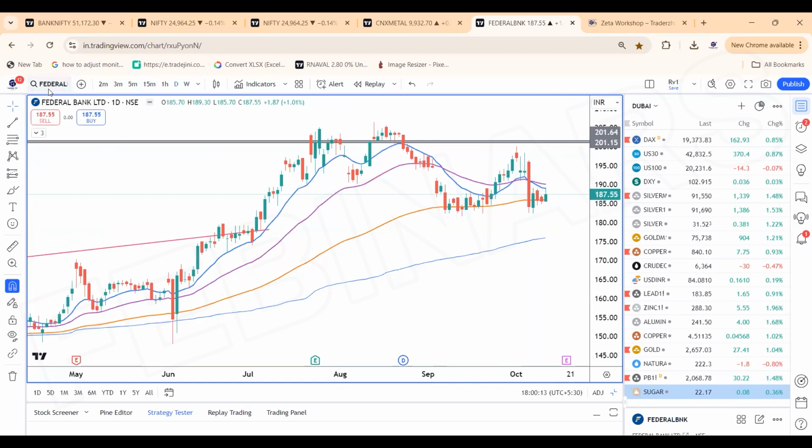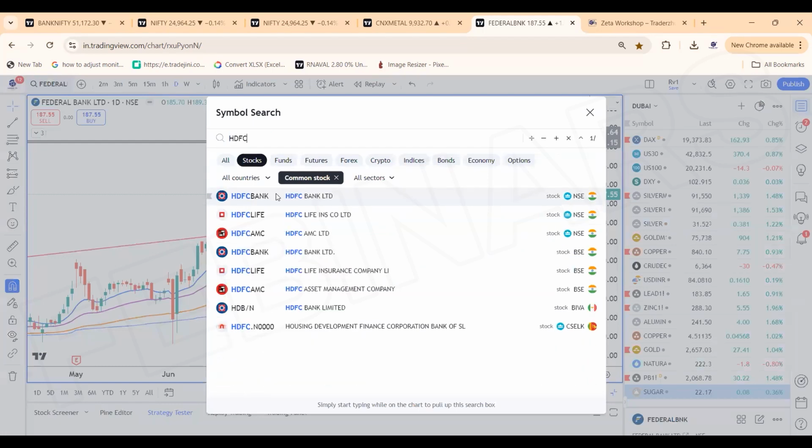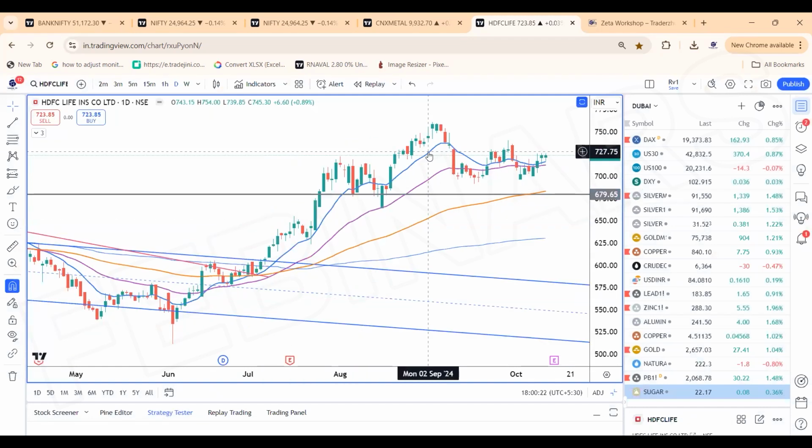stops. Federal Bank looks good on the charts. HDFC Life also looks good for me on the charts. HDFC Life Insurance, where some basing pattern is happening in the stock with 690 to 680 to 695 as a good support. And once we break 730.35, now already we are trading above the averages. 710 would be the stop, and the stock can head towards 800, 775 to 800 zones with the HDFC Life